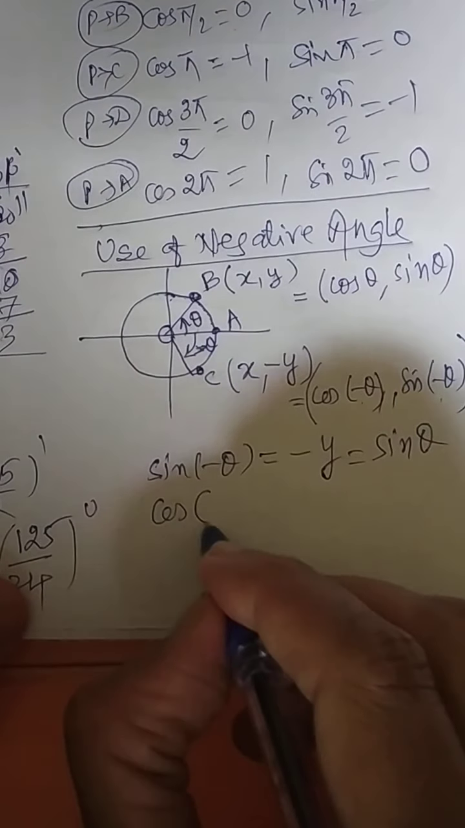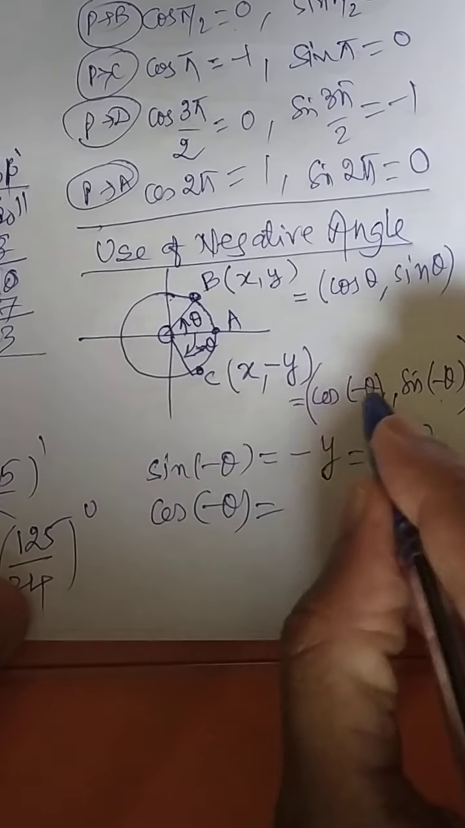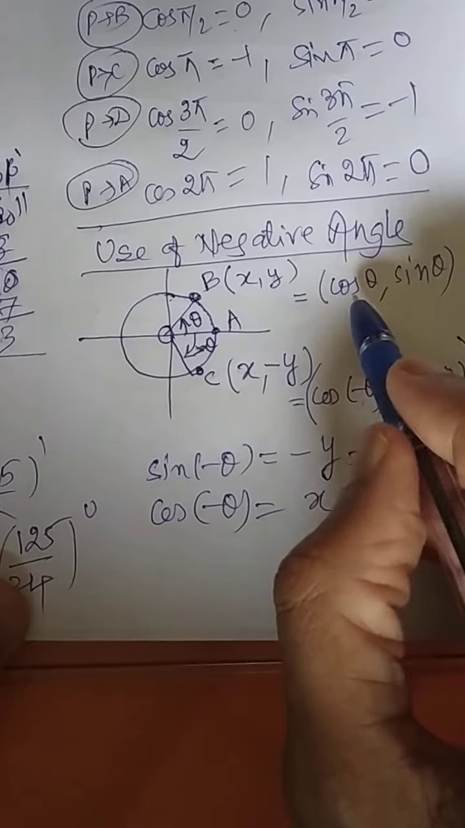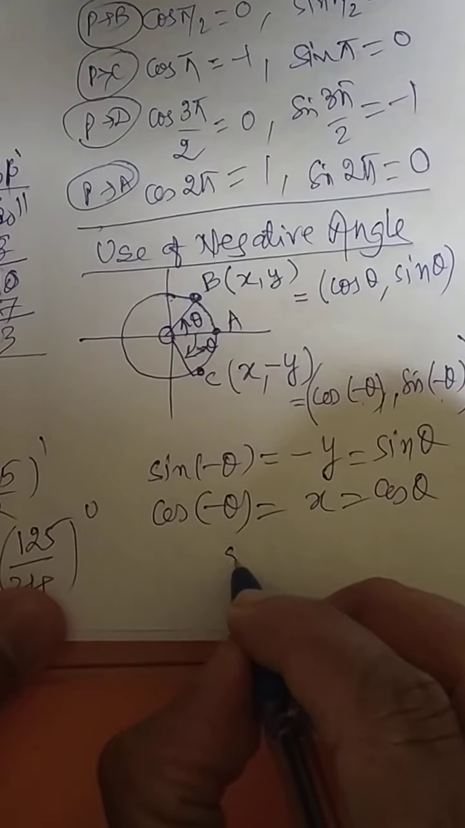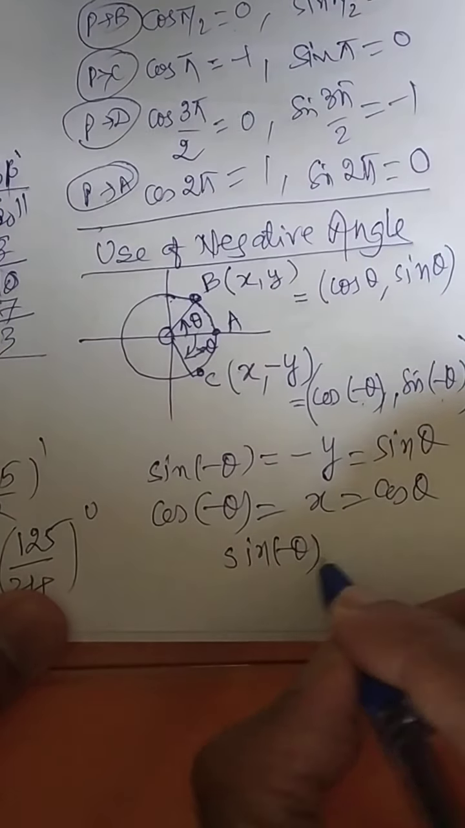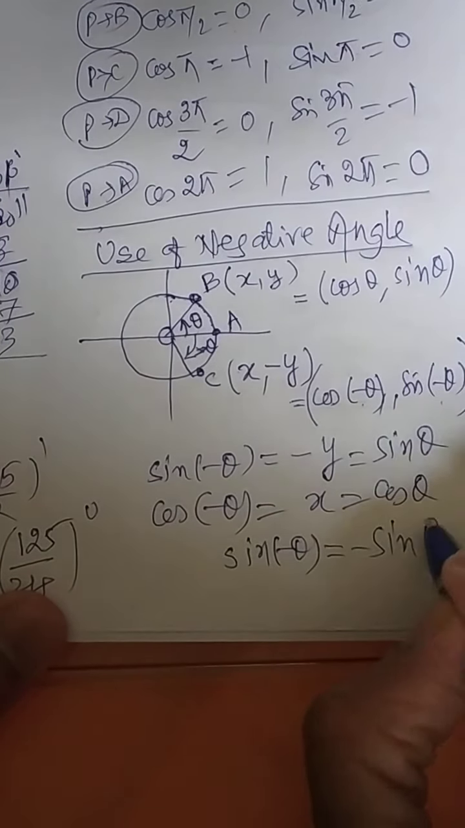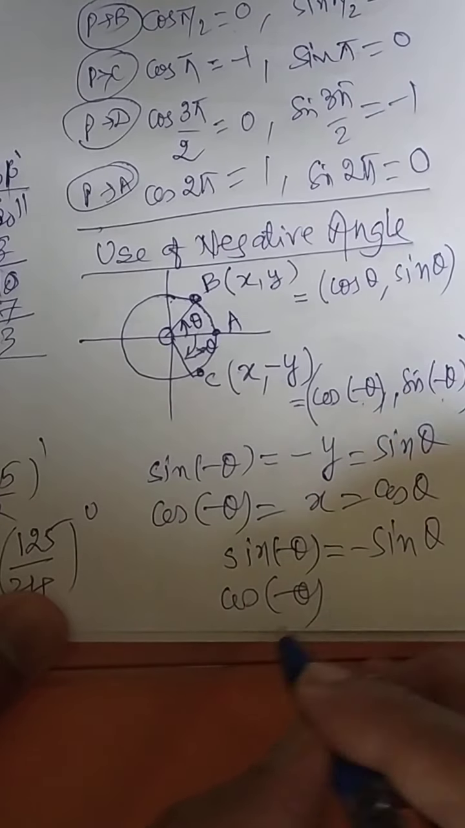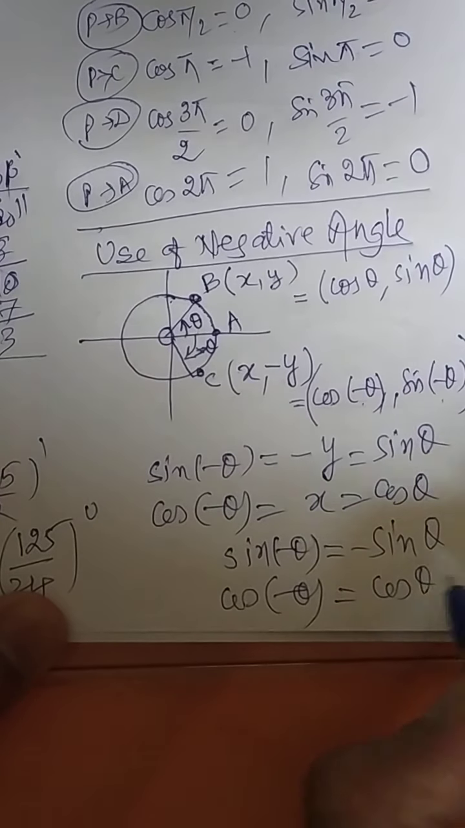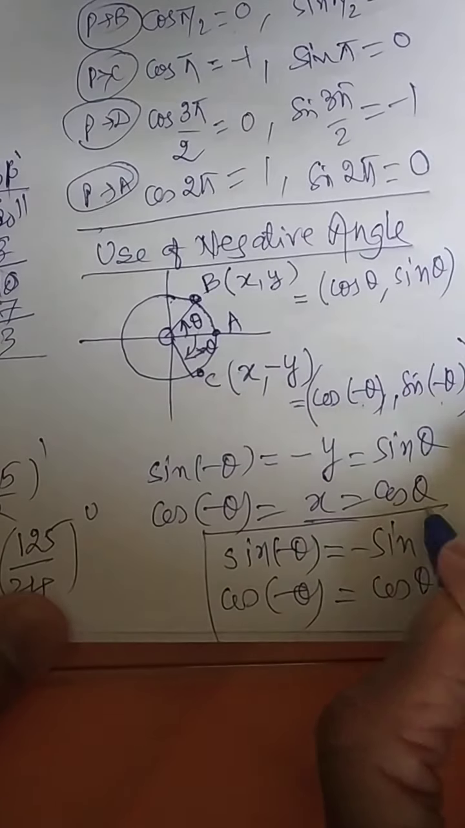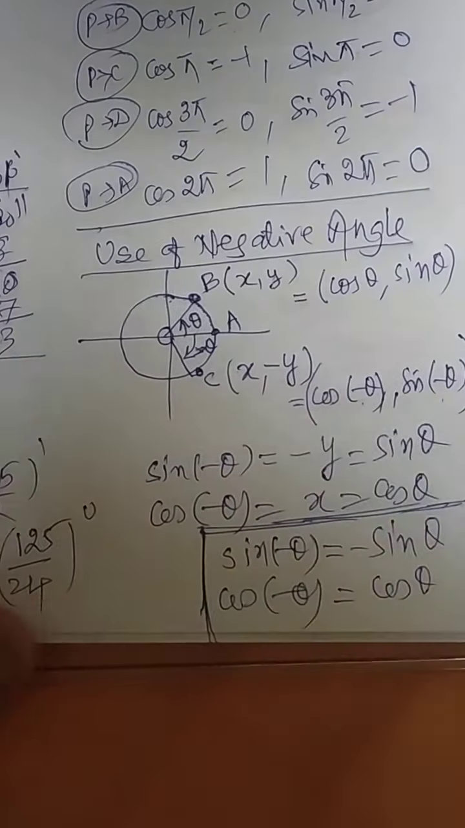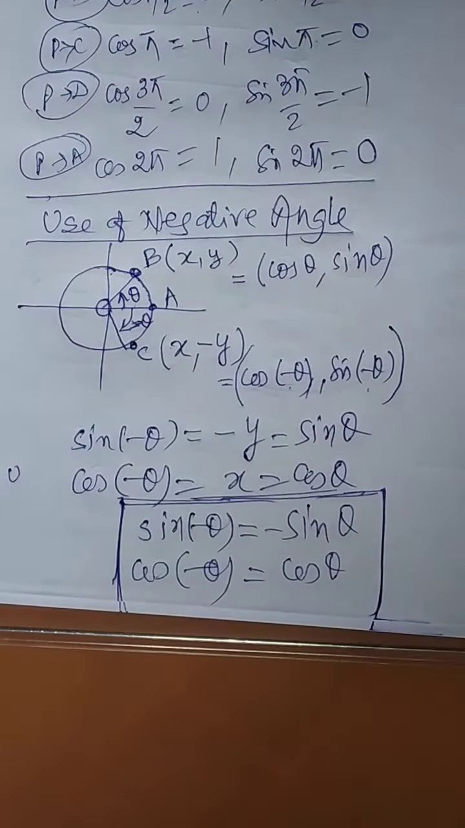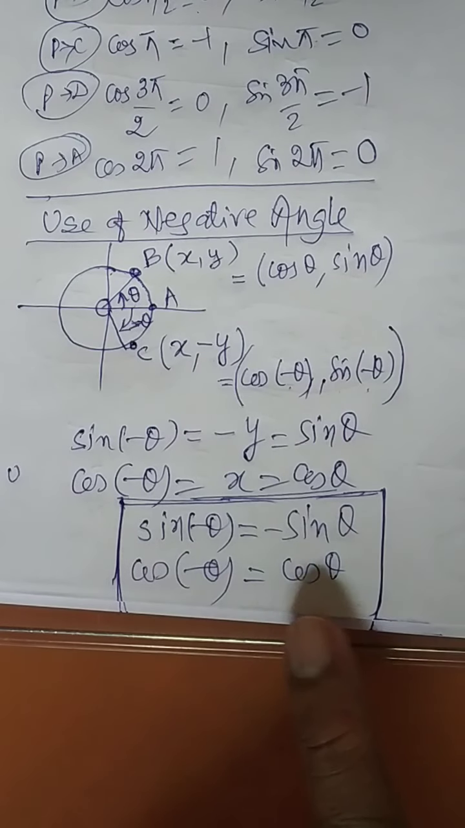Now cos of minus theta, what is the value of cos of minus theta? It is nothing but x. And what is the value of x? X is nothing but cos theta. So this is the most important remark. Sin of minus theta is nothing but minus sin theta, and cos of minus theta is nothing but cos theta. This is most important. See, in trigonometry, mostly the collection of the formulas are there. We are going to add many formulas. So sin minus theta is minus sin theta, cos minus theta is cos theta.